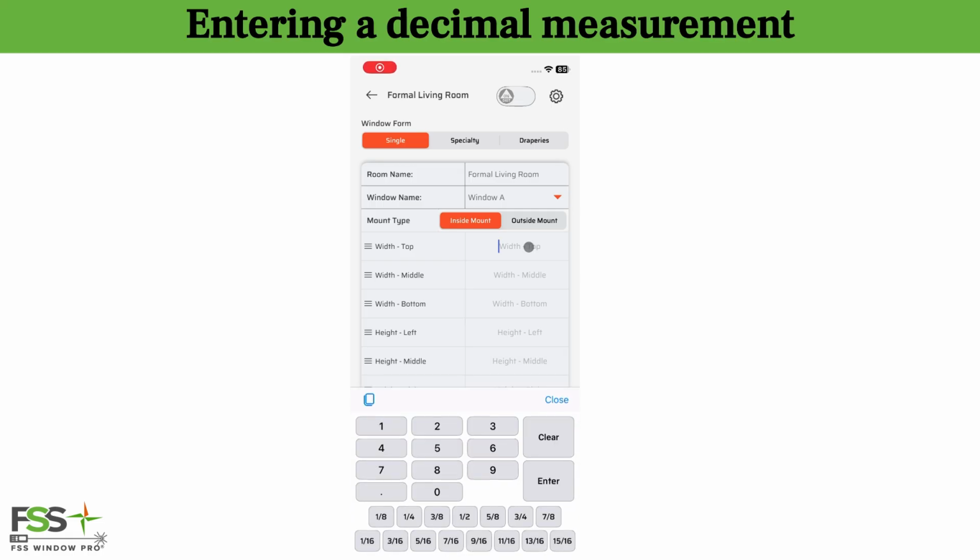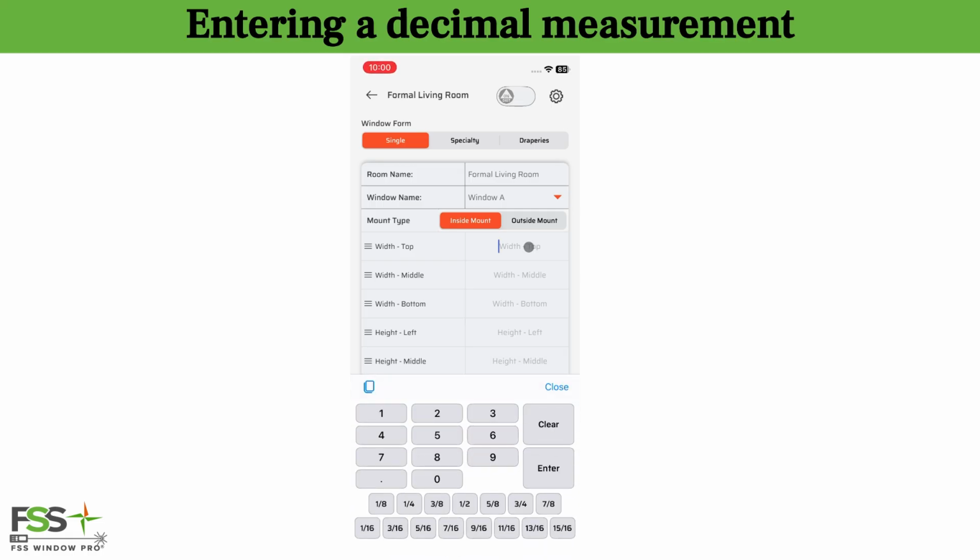First, entering a decimal measurement. We tap into a field and start typing. For example, let's say we enter 24.785. As we type, you'll see the value displayed clearly at the top of the keyboard. Once you're satisfied, simply press Enter. That value is placed into the cell, and the app immediately applies the same logic as it would with a laser measurement, including rounding and highlighting.